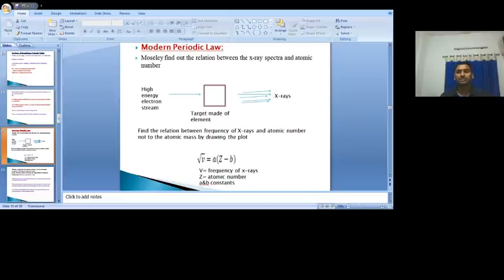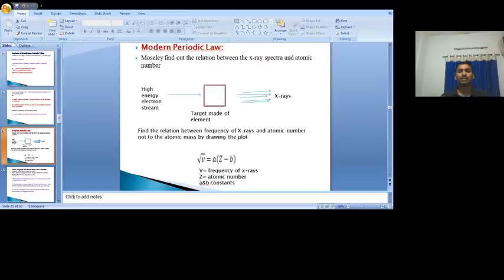So then you can find out which is proportional to the frequency of X-rays. So far we believed that the fundamental property of an atom is atomic weight. But after studying the plots of frequency of X-rays versus atomic number and frequency of X-rays versus atomic weight, Moseley concluded that the frequency of X-rays is directly proportional to atomic number, not to atomic weight. So finally he concluded atomic weight is not a fundamental property of an atom. Atomic number is the fundamental property of an atom.